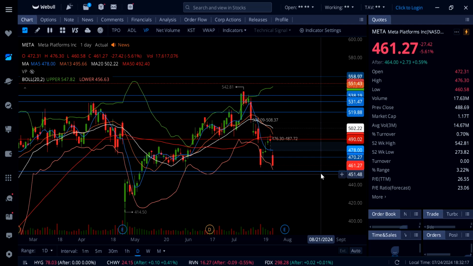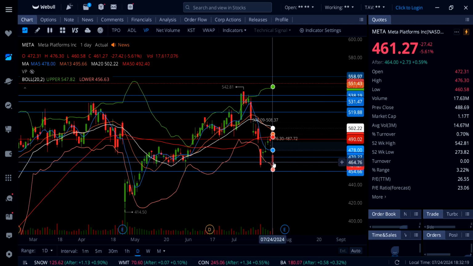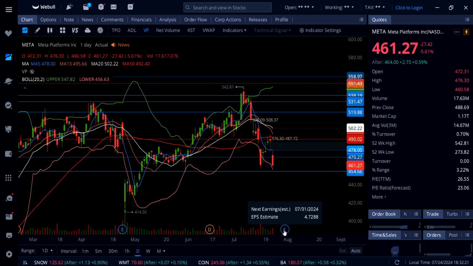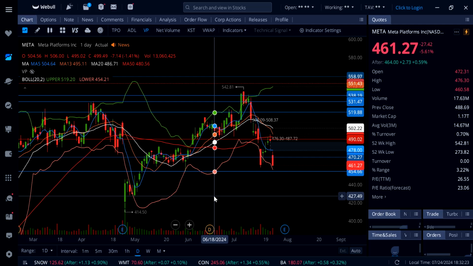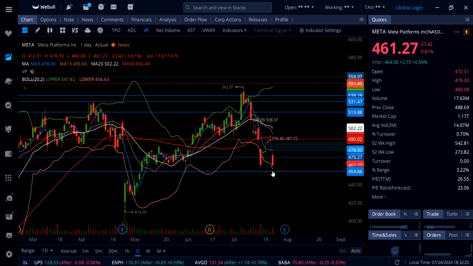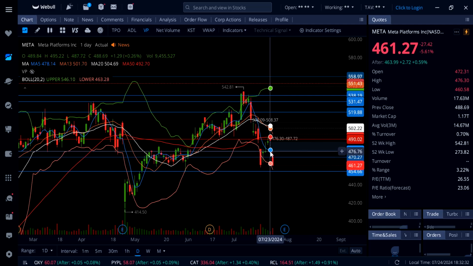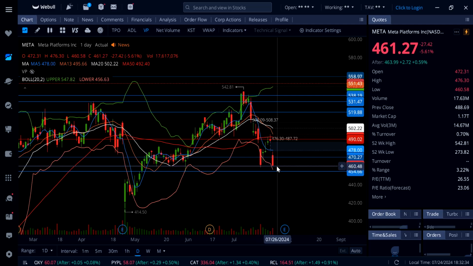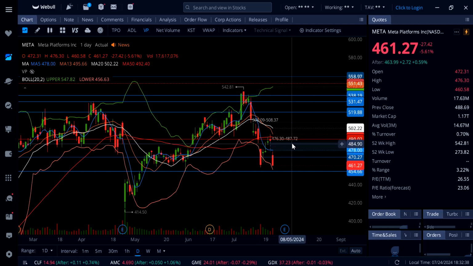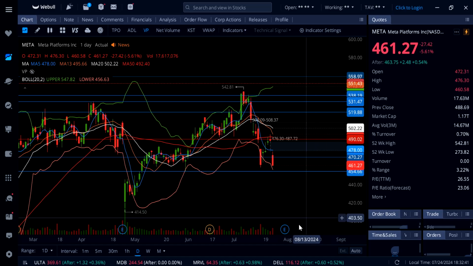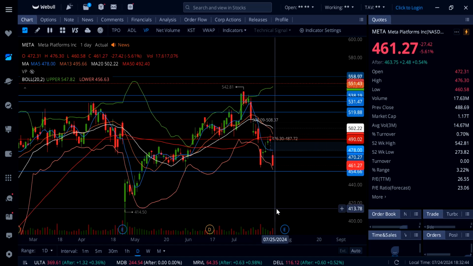Now to the upside, if this thing can actually break and hold 470, we do have earnings coming out next week, and that is why I'm not even playing anything big on Meta. If this thing can break and hold 470, we might see a move up to 478, and then we can possibly see some sort of move back into this gap, anywhere from 487.92 to even 490. Until then, wait for the earnings, and then you can play this stock.